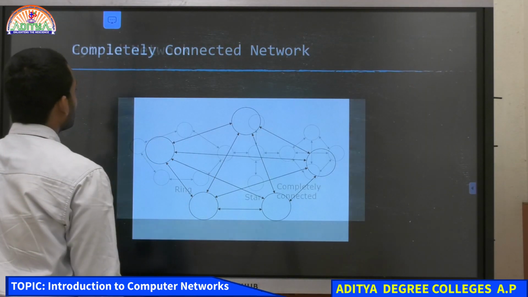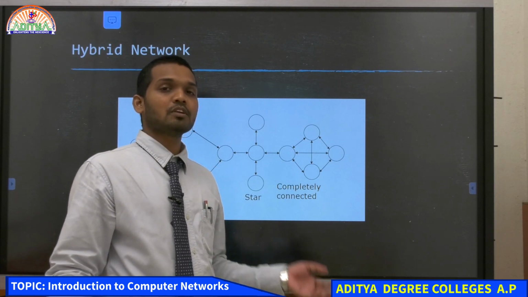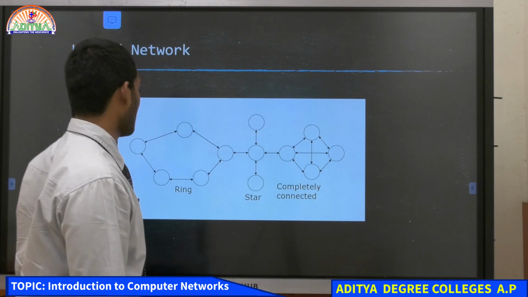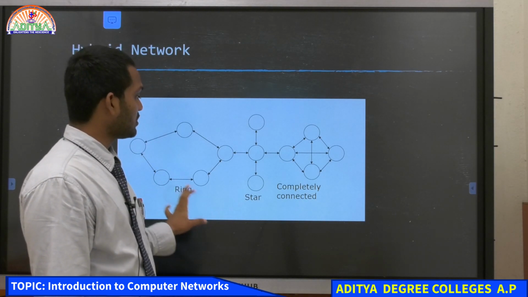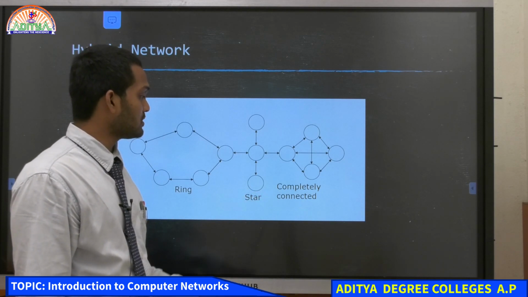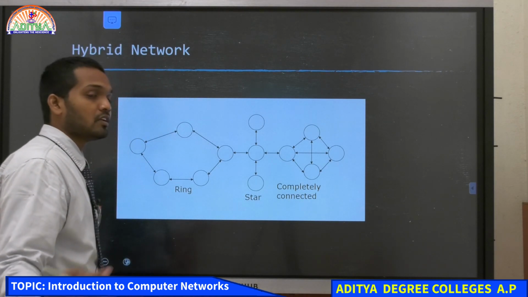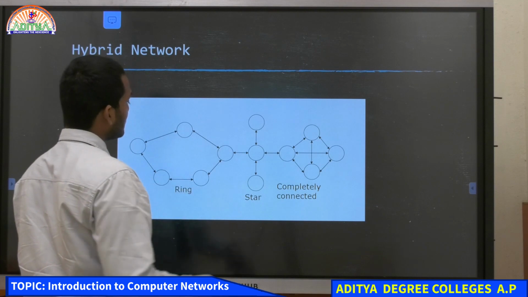And then after the mesh topology, we have hybrid network topology. What do you mean by hybrid? It is a combination of two or more connections or combinations you can call. So in a hybrid network, it has the ring topology that we discussed, the star topology that we discussed, and the completely connected or mesh topology that we discussed. When you club these three configurations of networks, it becomes a hybrid network.